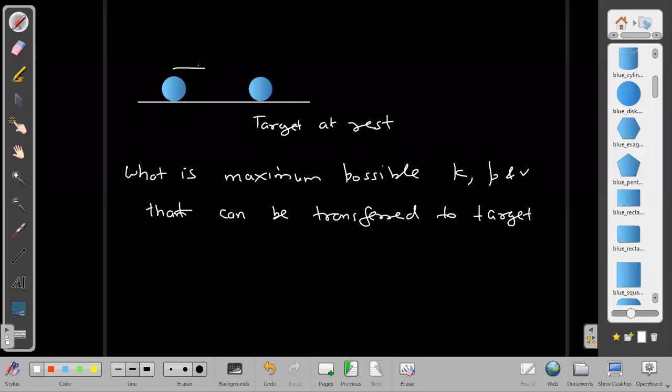If initially it is coming with velocity u, mass of this is given as m1 and mass of this is given as m2. Mass could be anything. You can choose masses. Masses are not known, so we have to choose masses also.